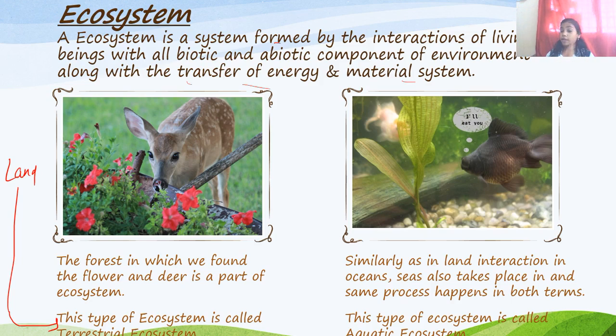And I told you there are two types of ecosystem. First is the terrestrial ecosystem, and second is the aquatic ecosystem. Terrestrial means nothing but land. In simple terms, terrestrial is land, while aquatic means water or underwater.